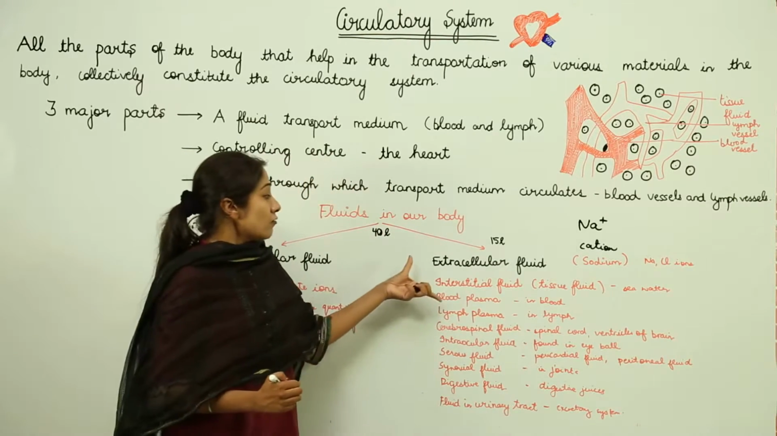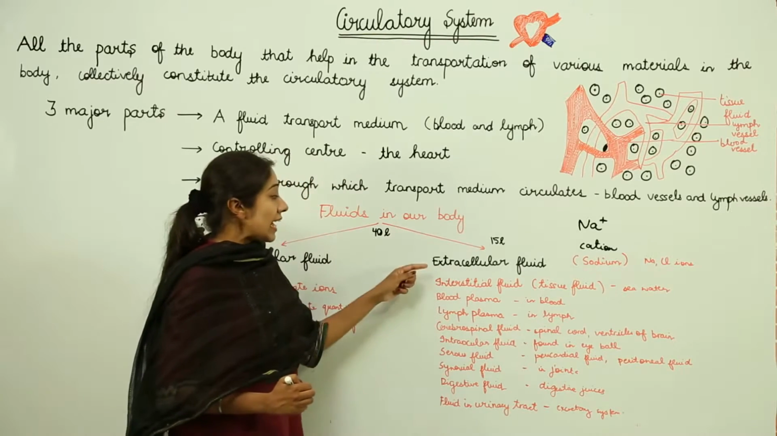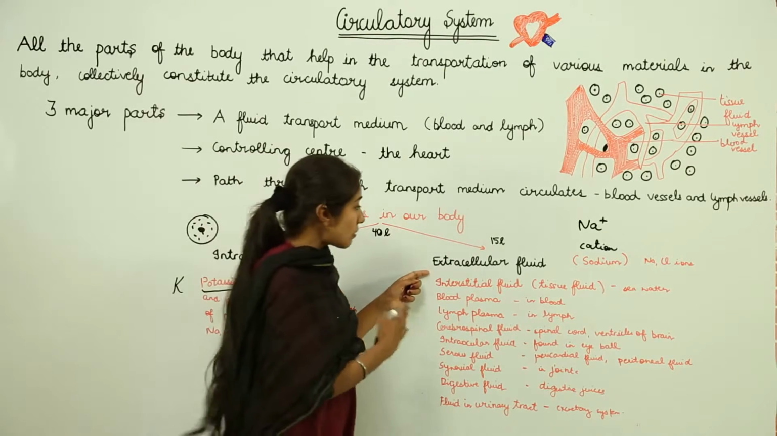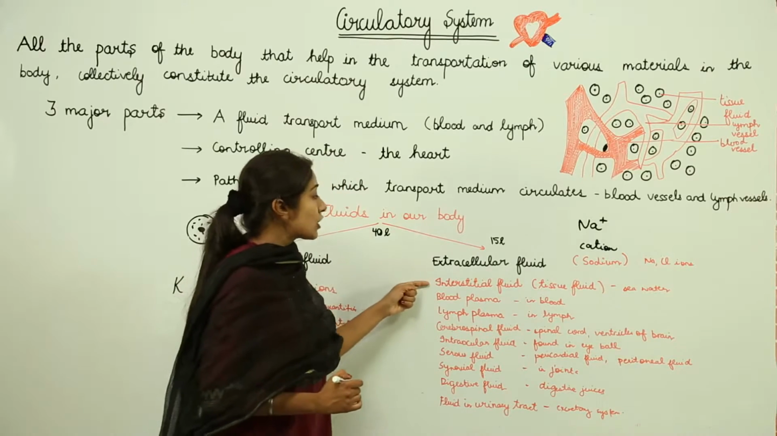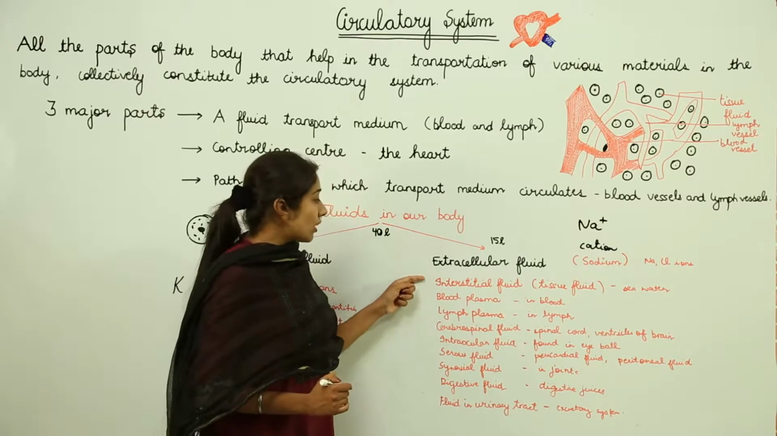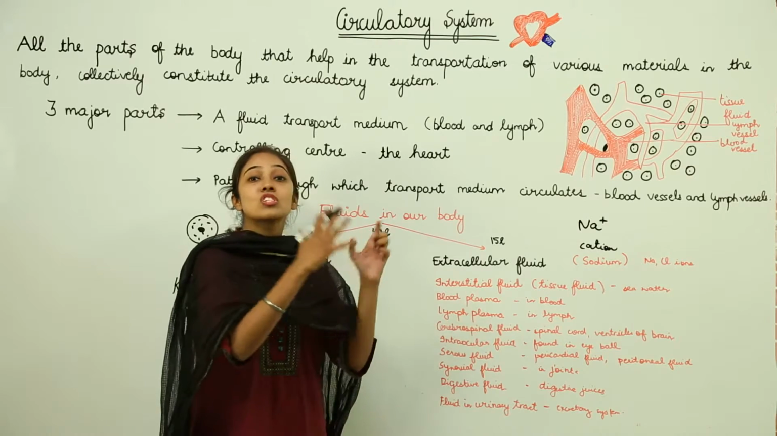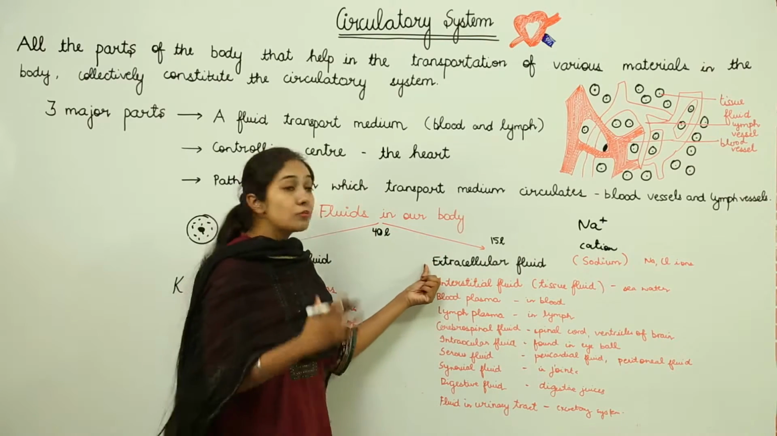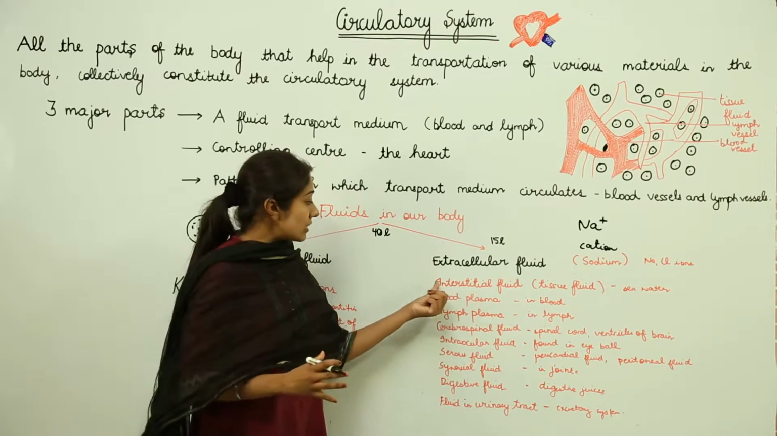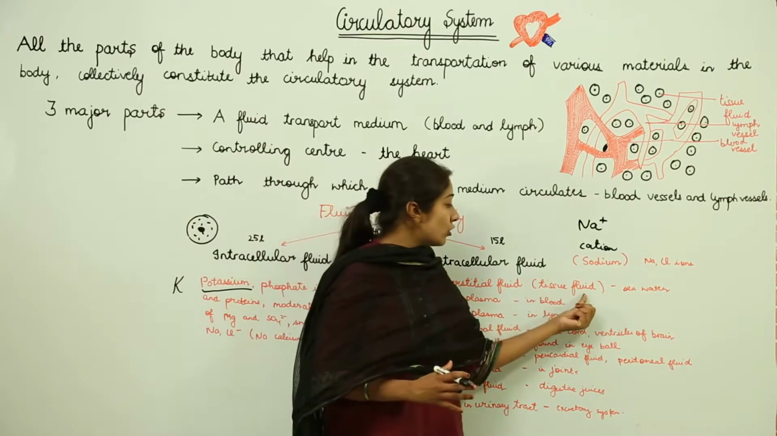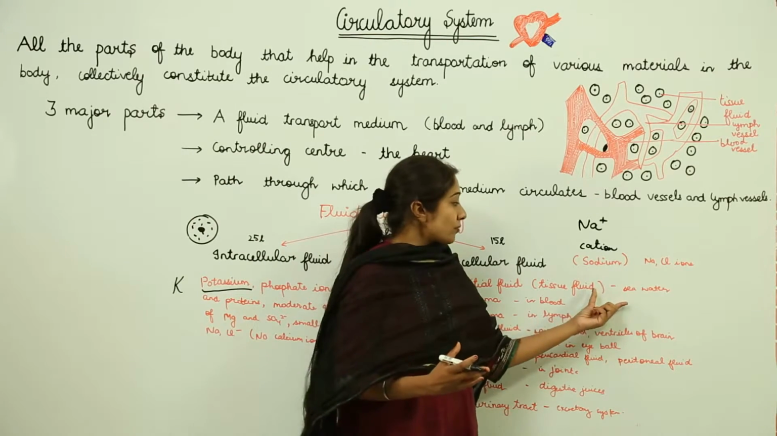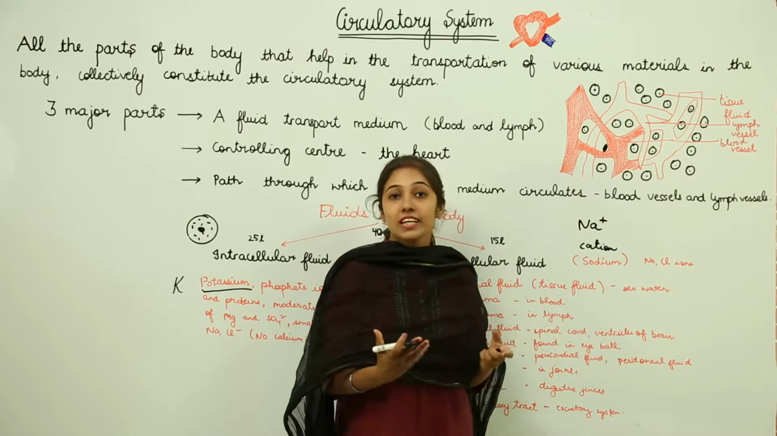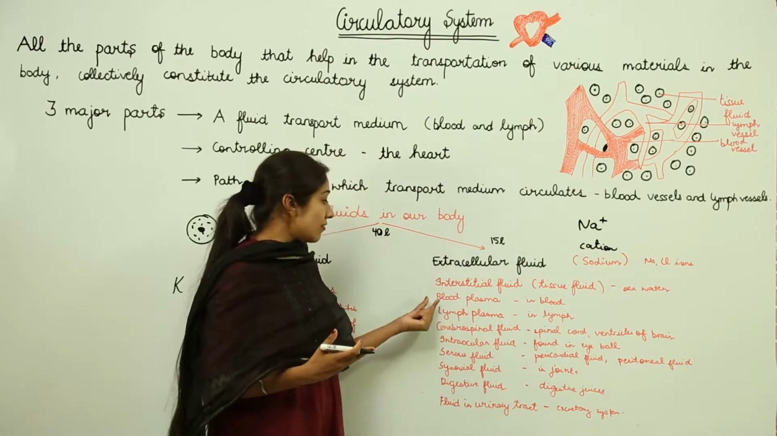Then what are the types of these extracellular fluids? There are certain examples you can see. We have interstitial fluid. Interstitial fluid is the extracellular fluid, means which is outside the cell. So interstitial fluid is a tissue fluid which is within the tissues. It is just like seawater.